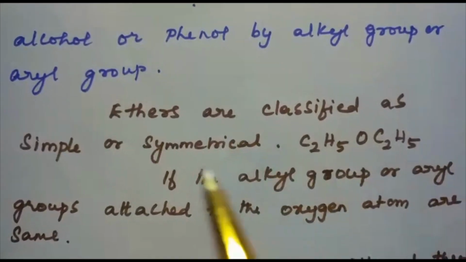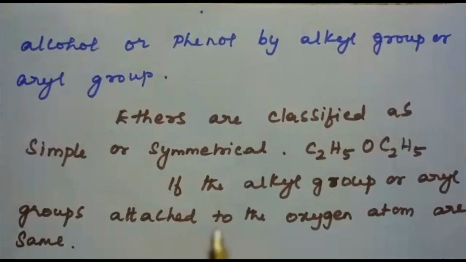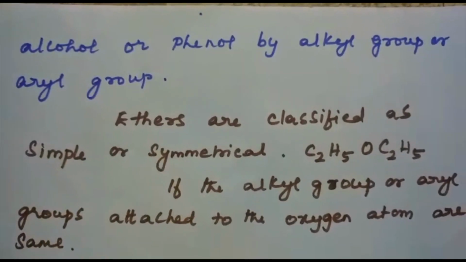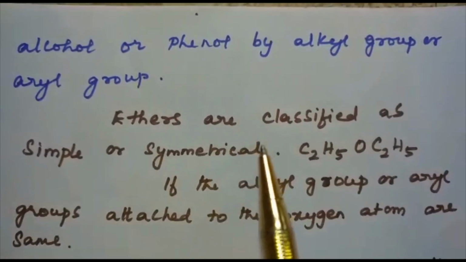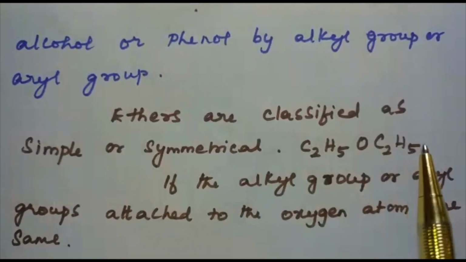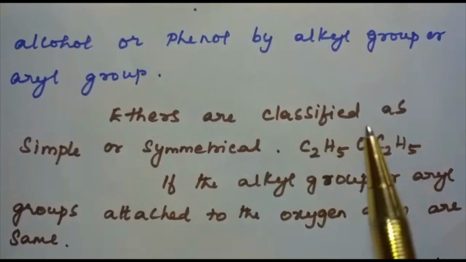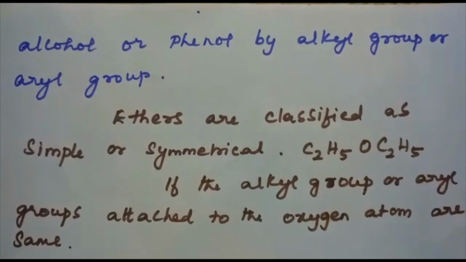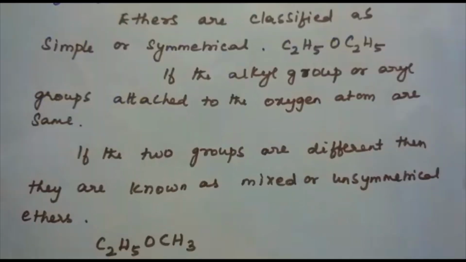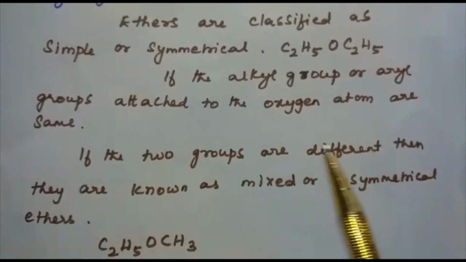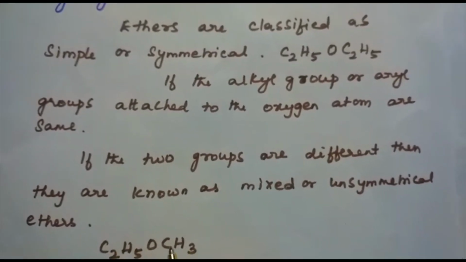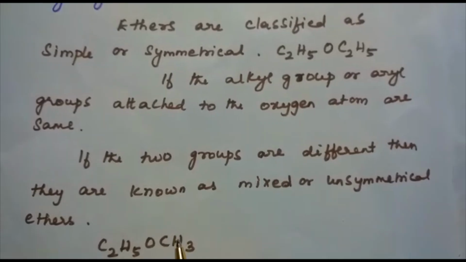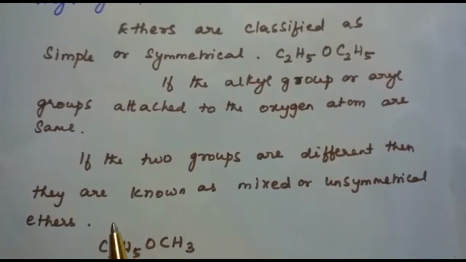Ethers can be classified as simple and mixed ethers. Simple ethers are otherwise known as symmetrical ethers. See here, both the alkyl groups are the same. That's why they are known as simple or symmetrical ethers. If the two groups are different, then they are known as mixed or unsymmetrical ethers. Here the alkyl groups are different. That's why these ethers are known as mixed or unsymmetrical ethers.